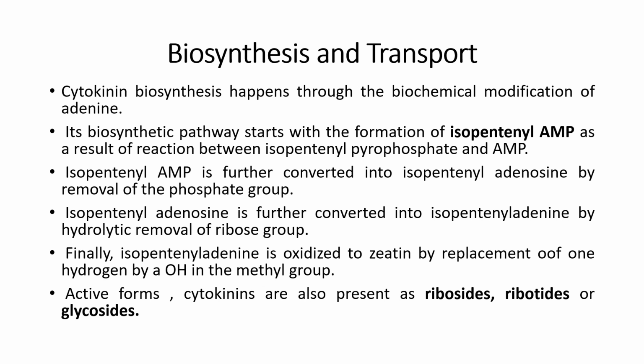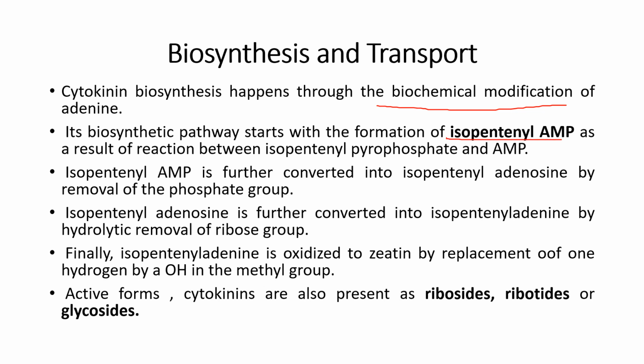So cytokinin biosynthesis happens through the biochemical modification of adenine. Its biosynthetic pathway starts with the formation of isopentenyl AMP.